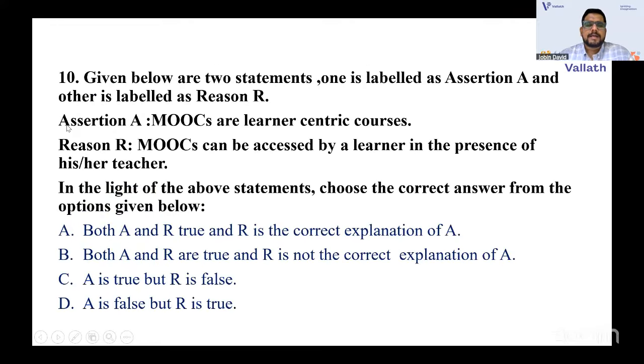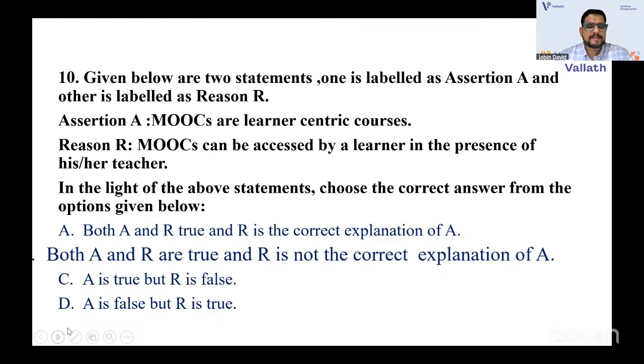The 10th question. Given below are two statements, one labeled as assertion and one labeled as reason. Assertion: MOOCs are learner-centric courses. Reason: MOOCs can be accessed by a learner in the presence of his or her teacher. So what is the correct option? Both A and R are true and R is the correct explanation, or both A and R are true and R is not the correct explanation. A is true but R is false. A is false but R is true. What do you think is correct? So guys, what is the option that you have?